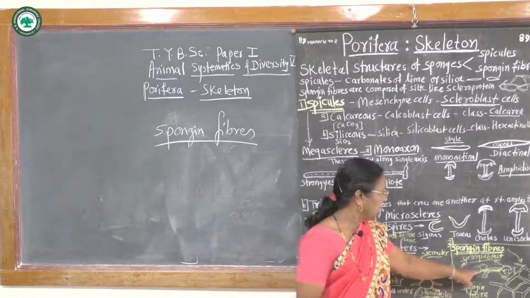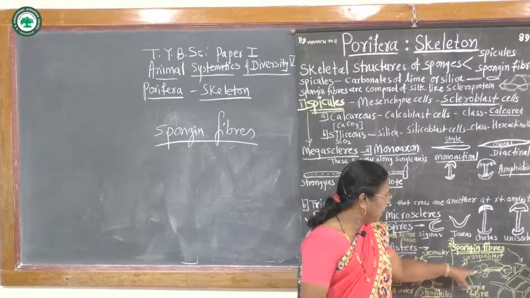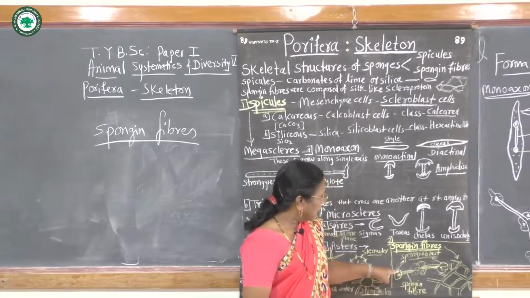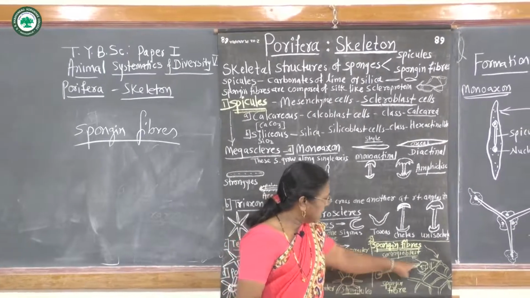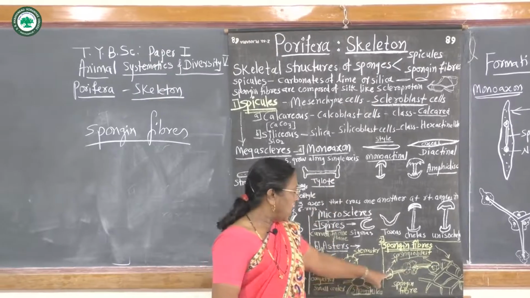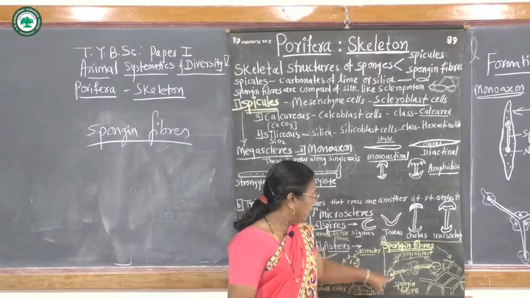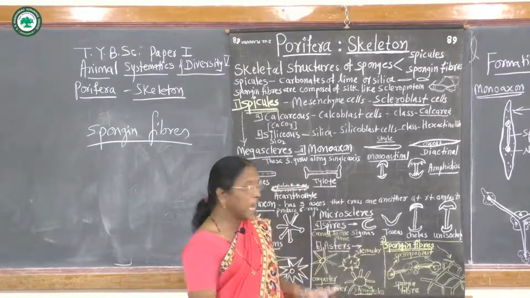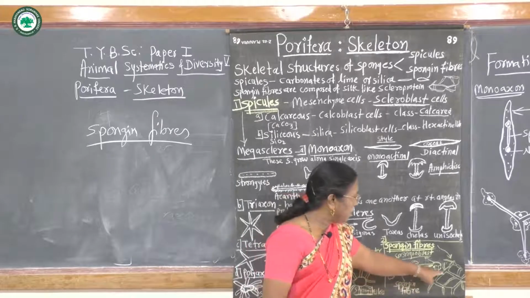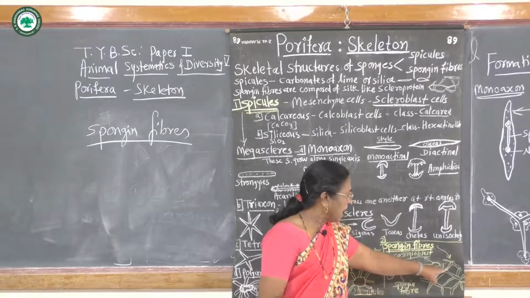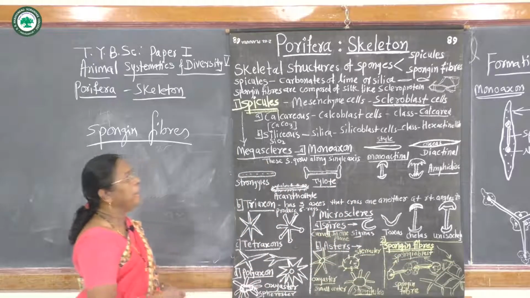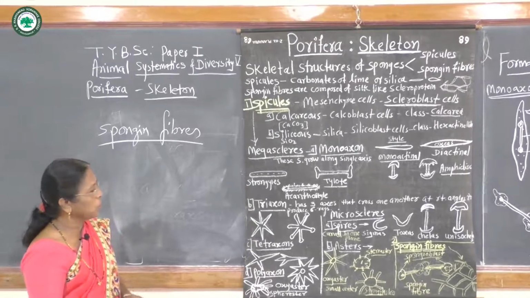When they come together to fuse in a single row, they secrete a silky fiber, or spongine fiber. When these spongine fibers come together in large number, they form a mesh or network, and this network forms the main support of the sponge body.